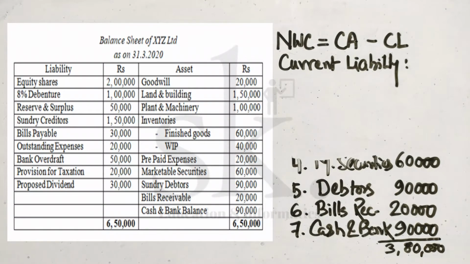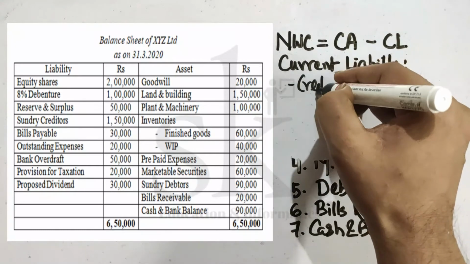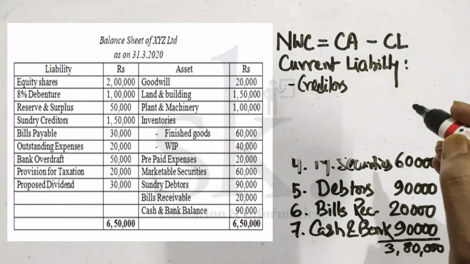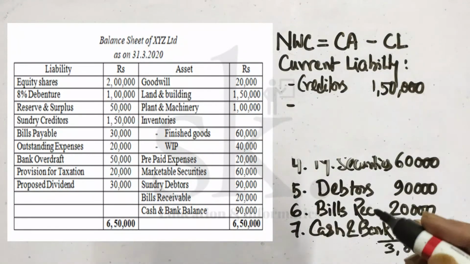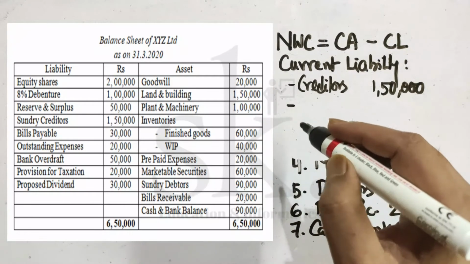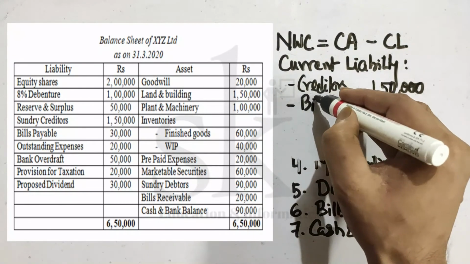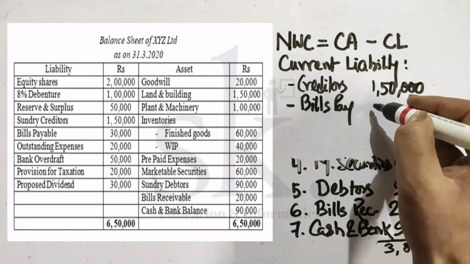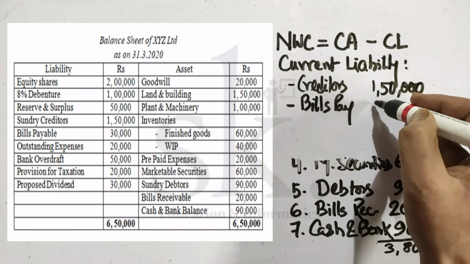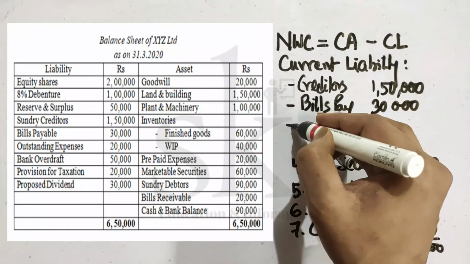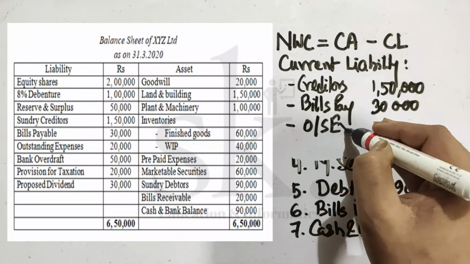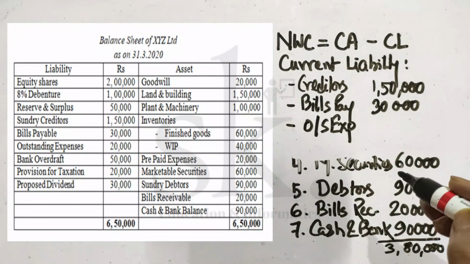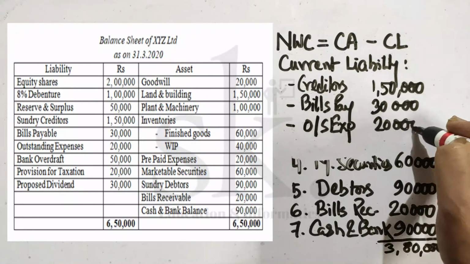If I check the liability side of the balance sheet, first and foremost, I can see creditors. The amount mentioned is 1,50,000. The second is bills payable, which is also a current liability. The amount is 30,000. The third component in current liability is outstanding expenses. How much has been mentioned? Outstanding expenses is 20,000.